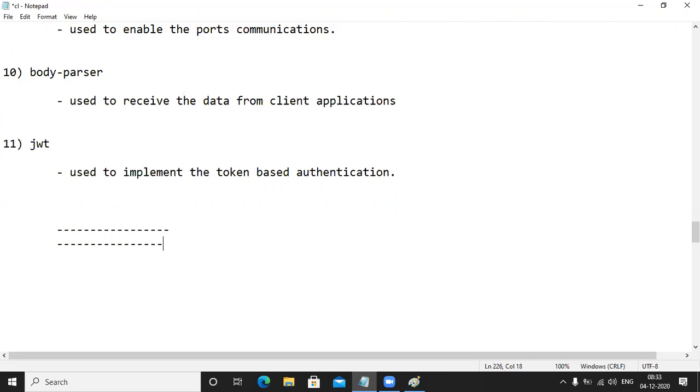Very important is Mongoose. Mongoose is also like a schema type. That one also I will cover here. While discussing MongoDB, I will cover Mongoose also.